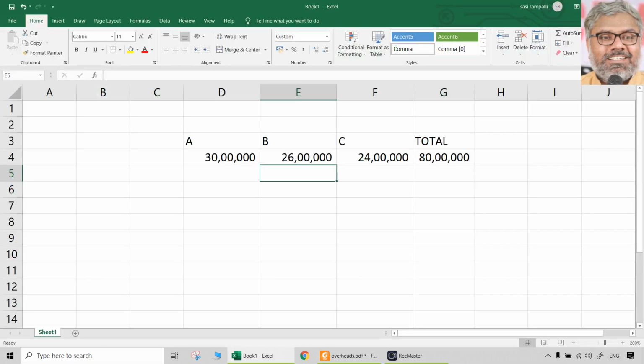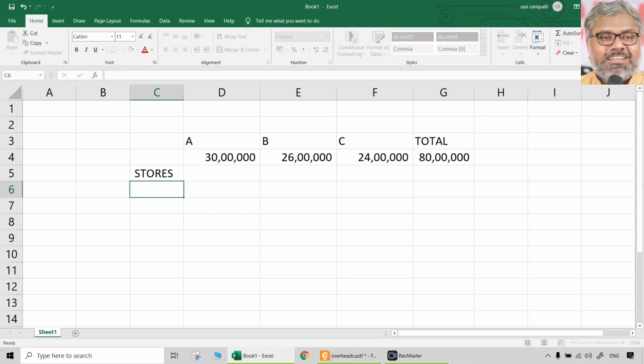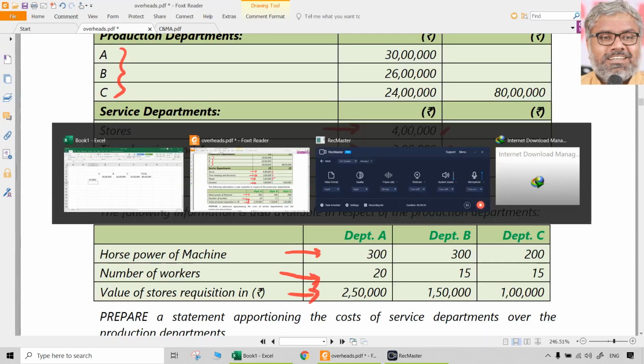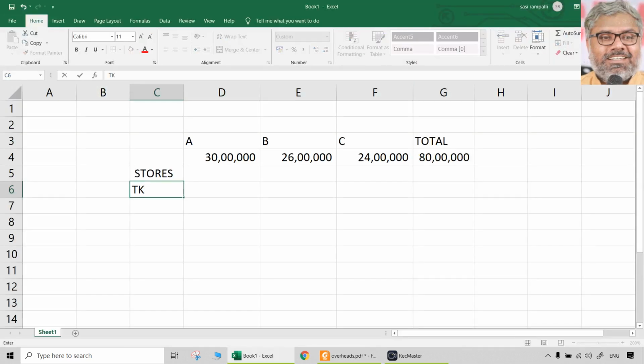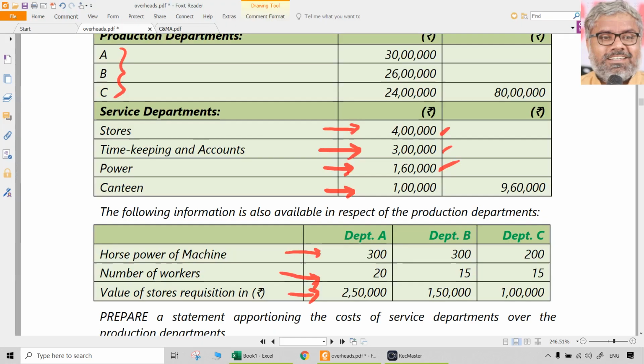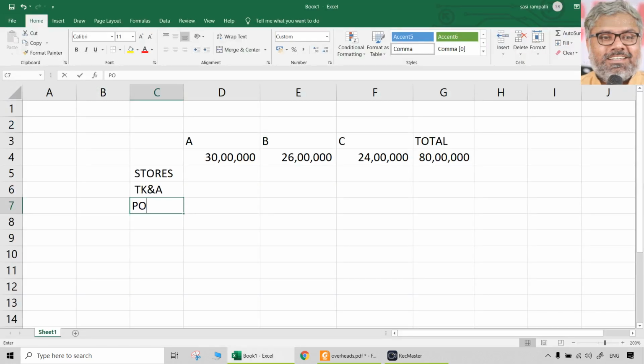Now service department cost has to be apportioned one by one. So we have stores, we have timekeeping and accounts, we have power and canteen. Expenses, these are all different departments having different expenses.